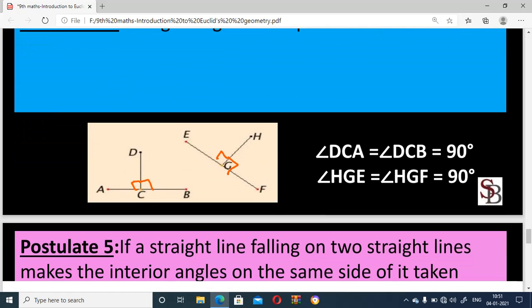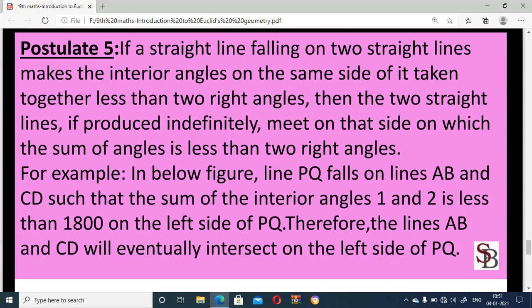Next one, fifth postulate. If a straight line falling on two straight lines makes the interior angles on the same side of it taken together less than two right angles, then the two straight lines, if produced indefinitely, meet on that side on which the sum of angles is less than two right angles.